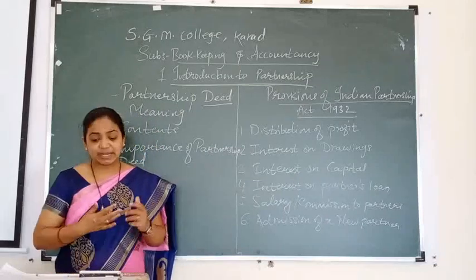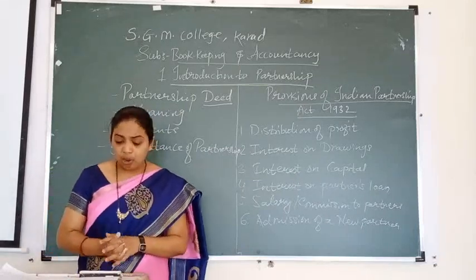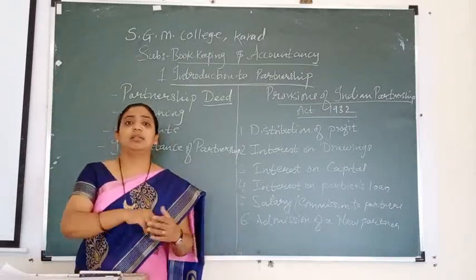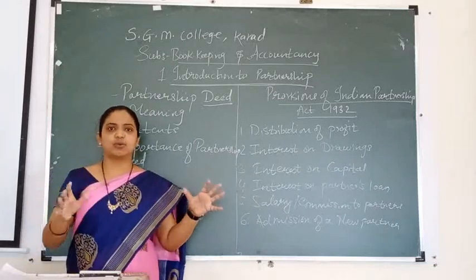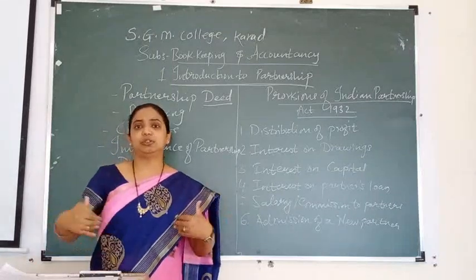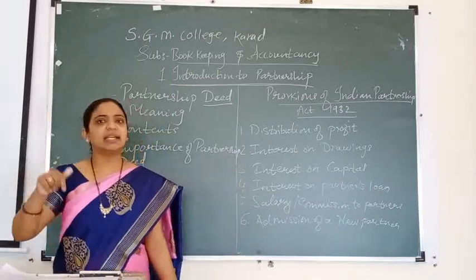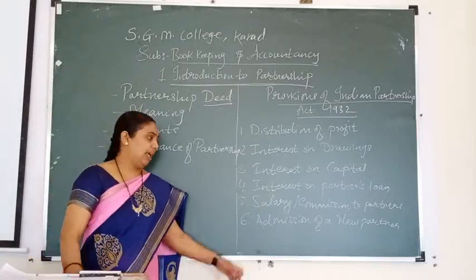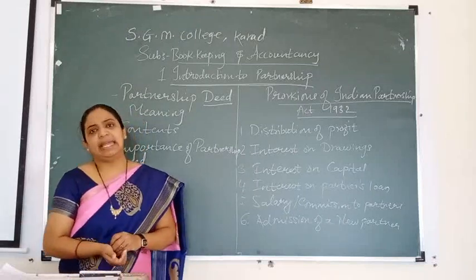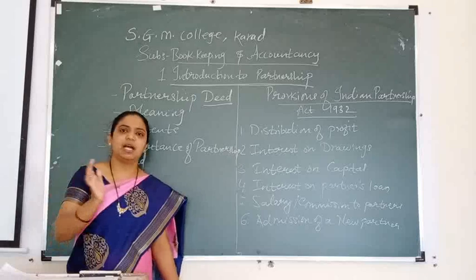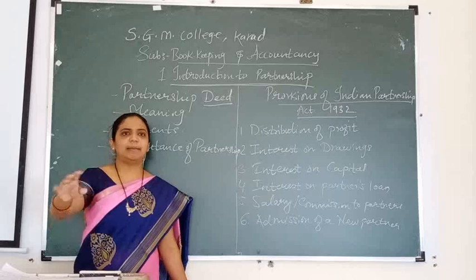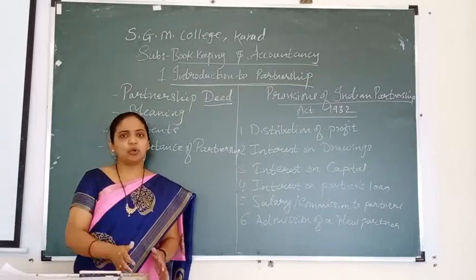But when can new partners be allowed? No outside person can enter the firm without the consent of the other partners. Suppose two partners are there and a third person wants to come inside. If these two partners decide yes, the third person can come into the firm. Only with the consent of the other partners can a new admission happen. If they agree, this person can enter the firm by bringing capital, assets, etc.